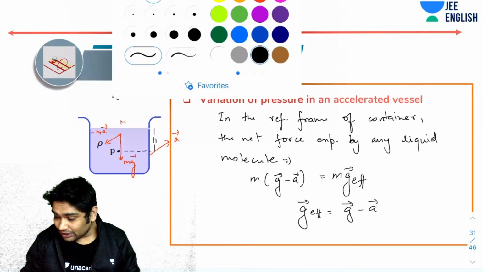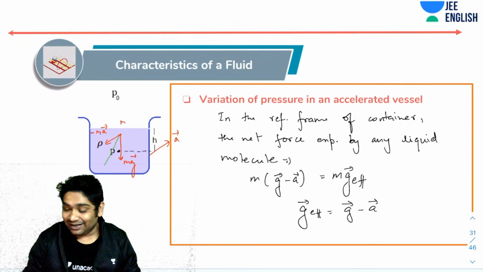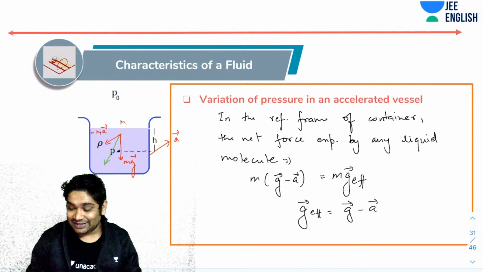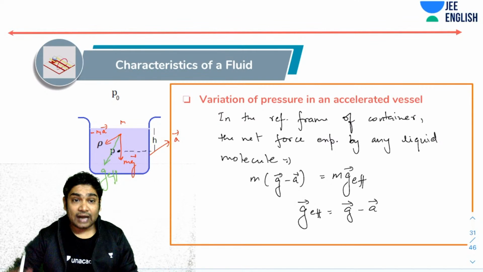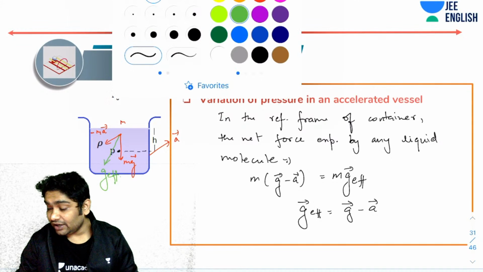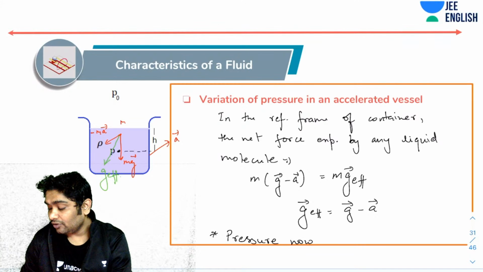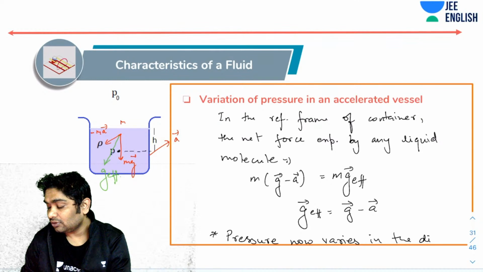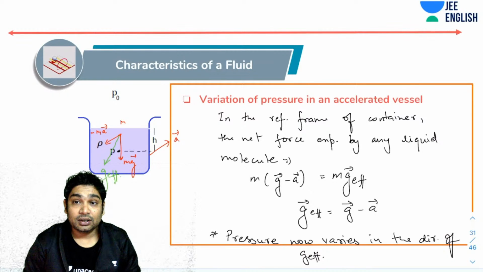If I add both these vectors, the vector sum would come somewhere here. By the triangle or parallelogram law, I can see that this is going to be the direction of g effective. So the pressure would now increase in the direction of g effective. Please note that pressure variation happens in the direction of g effective. Pressure now varies in the direction of g effective. That is again going to be a huge thing.